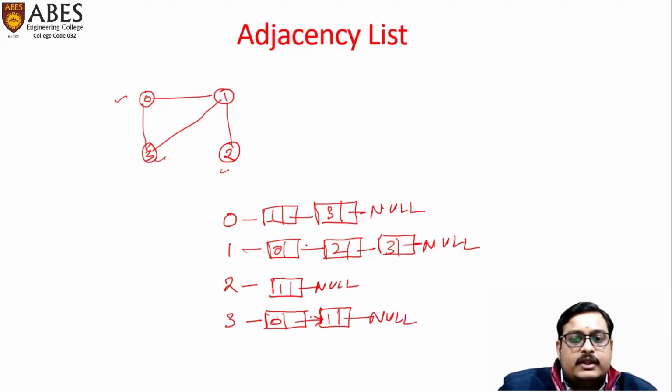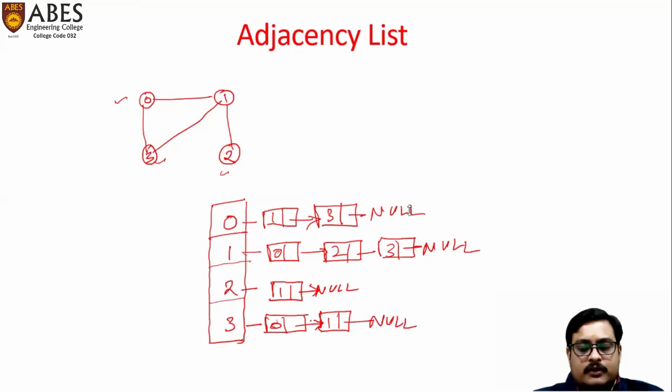So basically here we have four different lists, and these lists contain the adjacent vertices as the nodes. Okay, and now this is the array which has the address of the start of each list. So in this array, each index has the address of the list containing adjacent vertices, or we can say adjacent nodes.